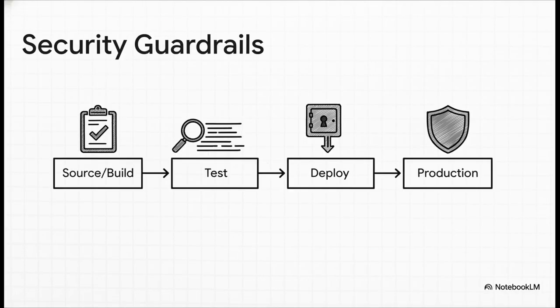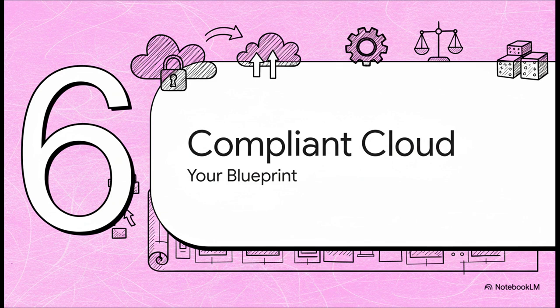But of course, with great automation comes great responsibility, right? We need guardrails. And the beauty is we can build security right into that pipeline. We can use policy as code to automatically enforce company rules. We can run static code analysis to scan for misconfigurations before they're deployed. We can pull secrets from a secure vault instead of hard-coding them. And we can use role-based access control to make sure the pipeline has only the minimum permissions it needs. It's security automated. Whew, we've gone from chaos to code to a fully automated secure pipeline.